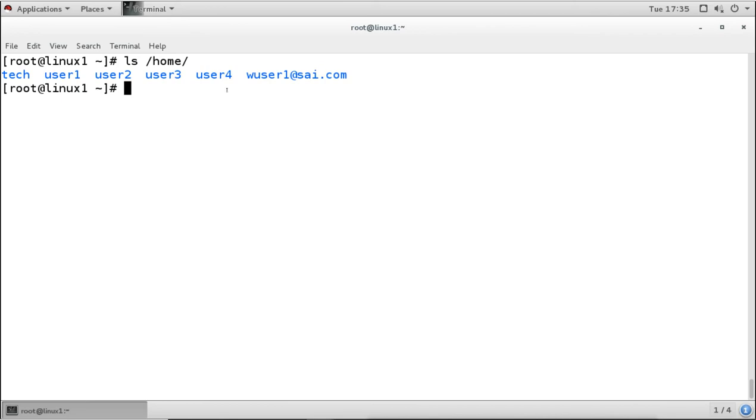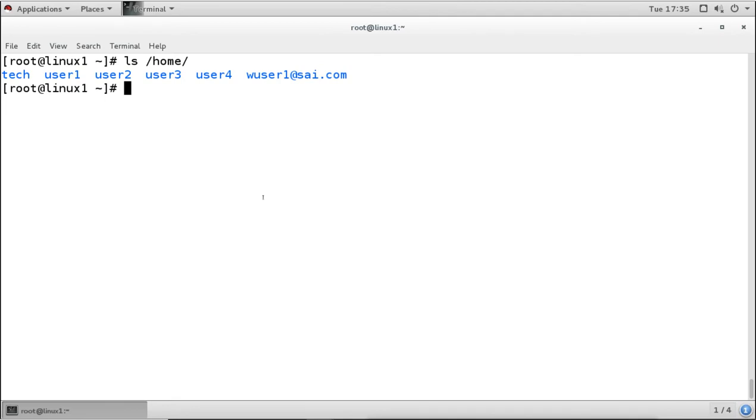So what we have to do here is make sure that the home directories of users are available on every client machine. How will you do that? Very simple. We will share the home directories of these users by using NFS, and then we will mount those home directories on the client system so that the user can get the home directory on the client.